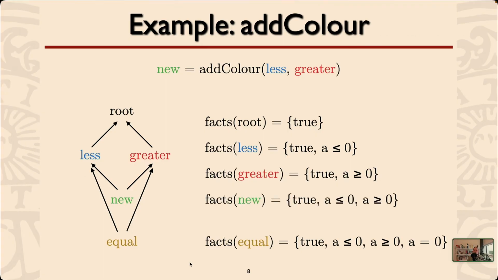And the facts of new, as we said, the term equivalence gets coarser and coarser the further from the root we get. In less, we know that a less than or equal to 0 is congruent to true. In greater, we know that a greater than or equal to 0 is congruent to true. So in new, we need to have both a less than or equal to 0 and a greater than or equal to 0 be congruent to true.